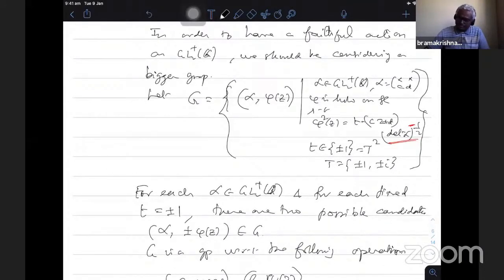So in this place, when you talk about the GL2 plus Q, this phi is a holomorphic function. Phi square is P into CZ plus D. So these two powers will be of opposite signs. So if CZ plus D is positive, then it is negative. The denominator, determinant alpha power half. So that is what I put in red. I hope that red is visible.